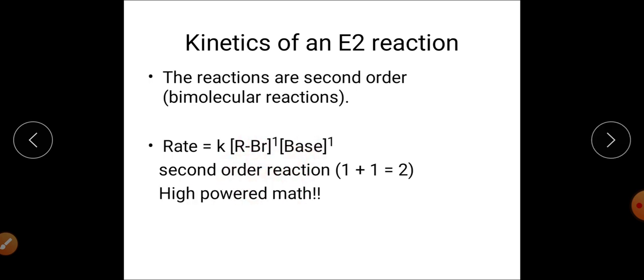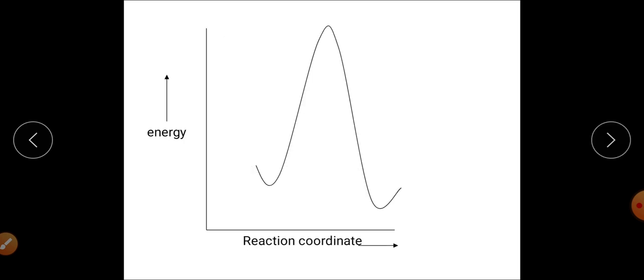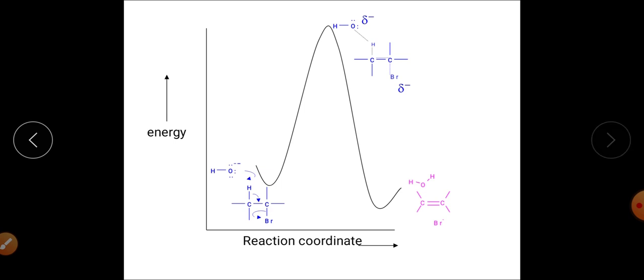So basically, if we are particularly concerned about the kinetics, then we are talking about the rate of reaction, and the rate of this reaction depends upon both factors, means it will depend upon the substrate as well as upon the strength of the base. So this is a great evidence about the reaction, and we can see that this is the energy profile diagram for this reaction. This is your substrate, this is the transition state, and through this transition state it will get converted into the product.